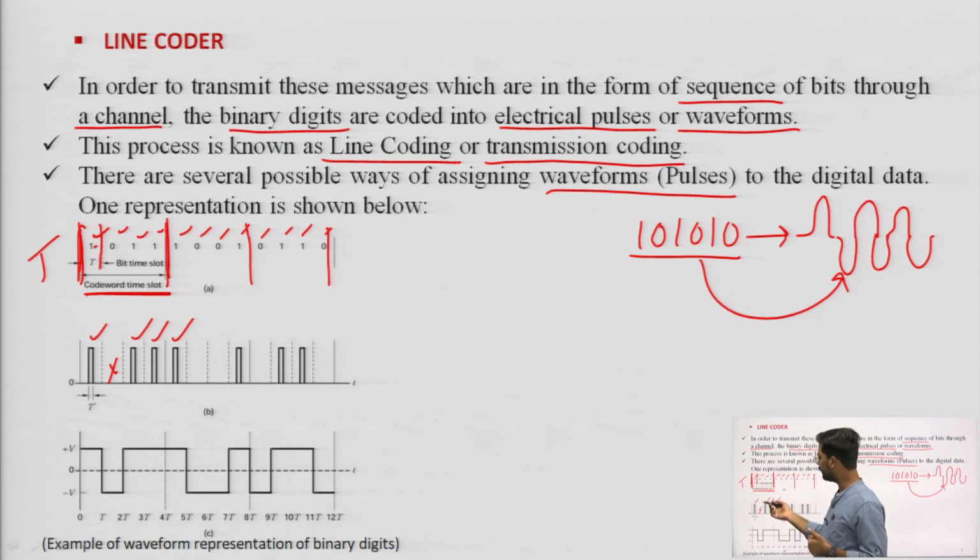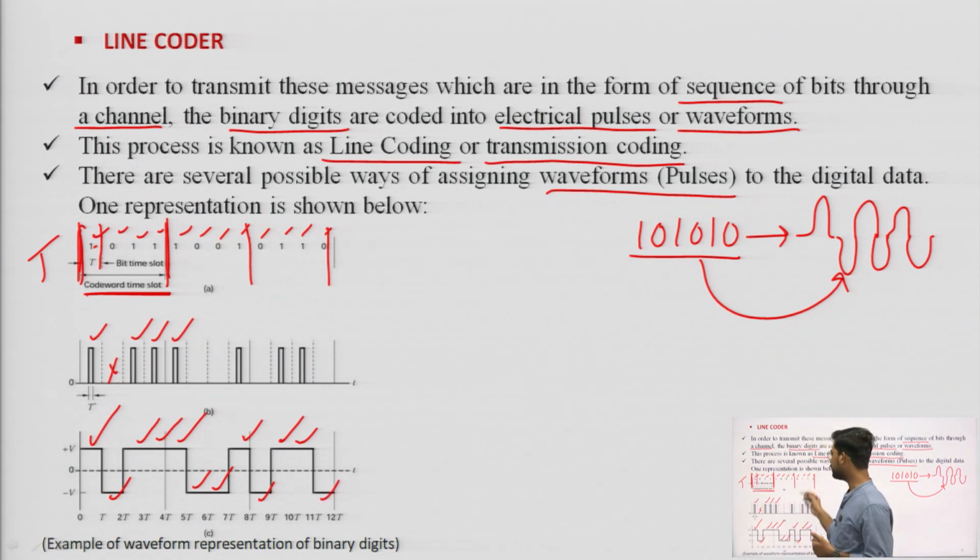Next, if I represent this in the voltage format, I can say that if bit 1 is coming, then voltage plus V is there, and if 0 is coming, then I will represent this 0 voltage as minus V. So for 1 it is plus V, for 0 it is minus V, again for 1 1 1 this is plus V, and for 0 0 this is minus V, and for 1 0, 1 1 and 0.